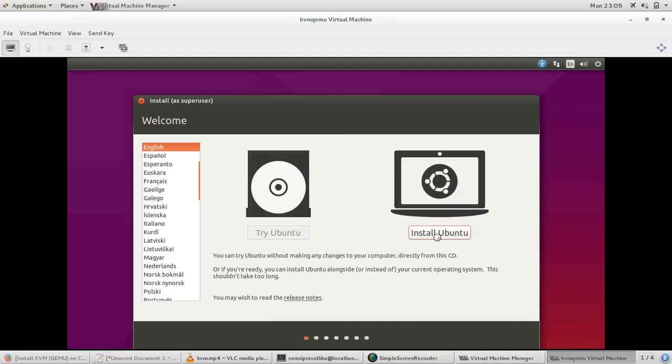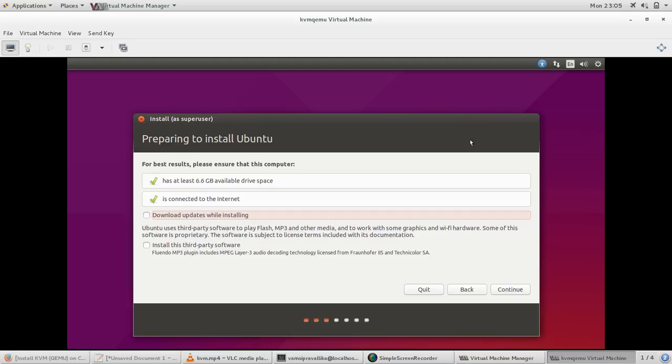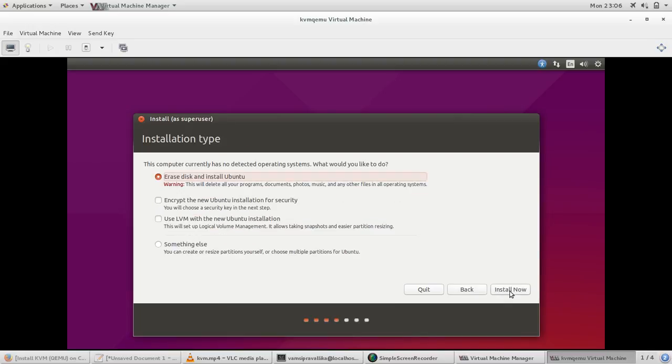Click on Try Ubuntu. It will take time to load. Click on continue. Whatever the default steps are there, we are installing.